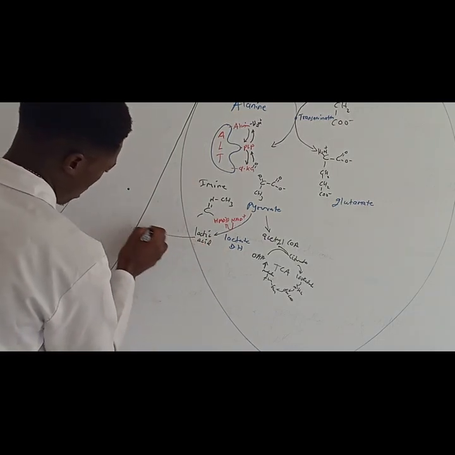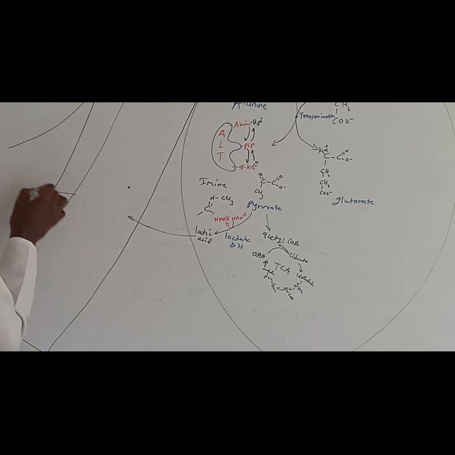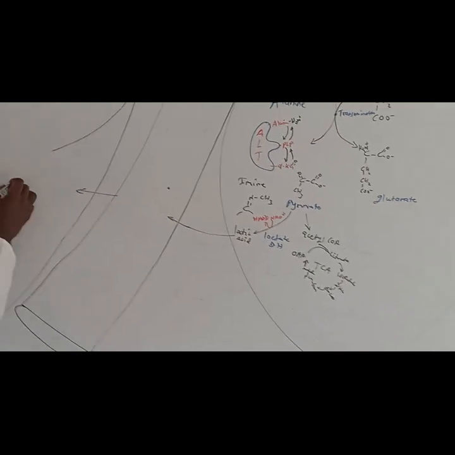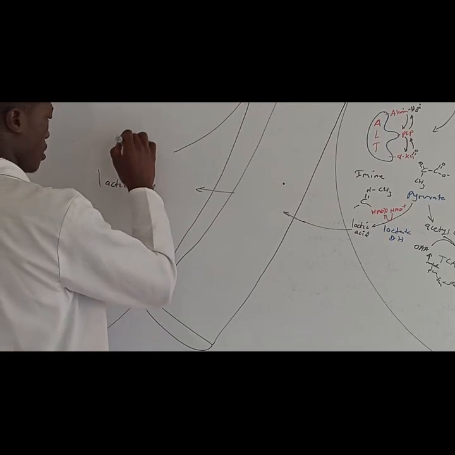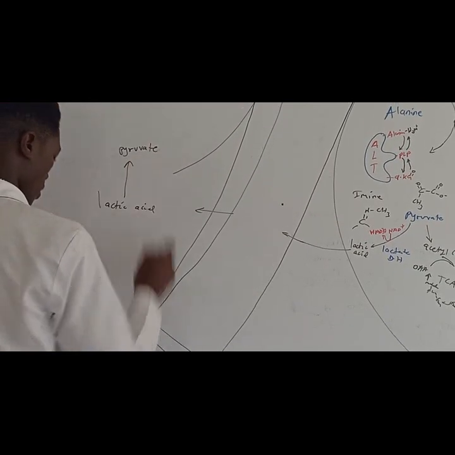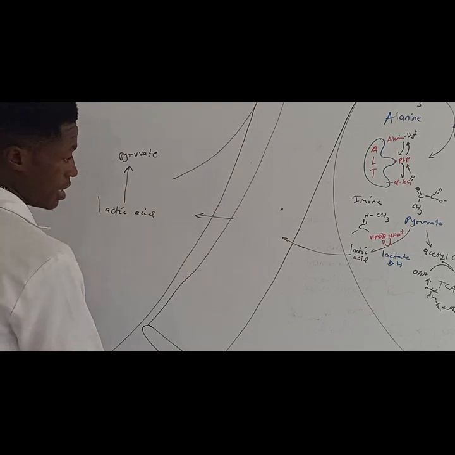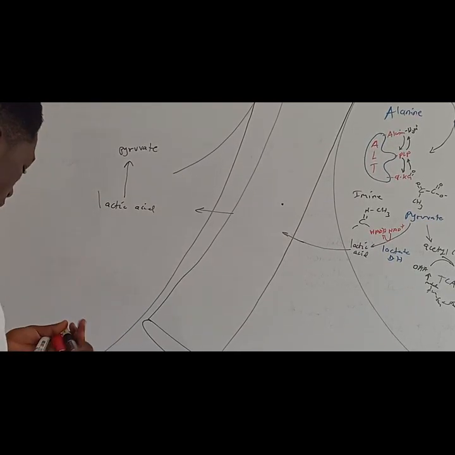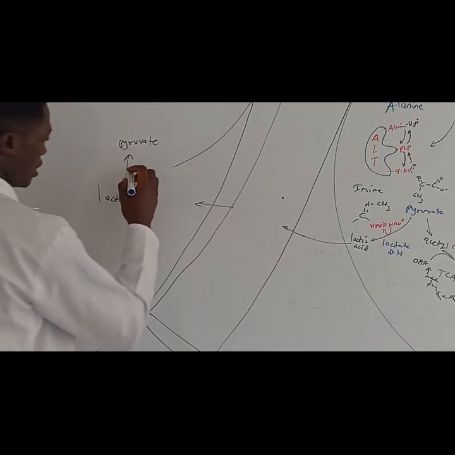Alright. What's going to happen to the lactic acid? Lactic acid can be transported into the bloodstream, then into the liver. So we have our lactic acid. Now lactic acid can be converted again to pyruvate. Right? Now, the name of the enzyme still remains the same. The lactate dehydrogenase is also going to convert lactic acid into pyruvate.